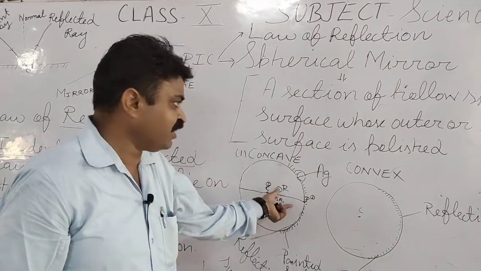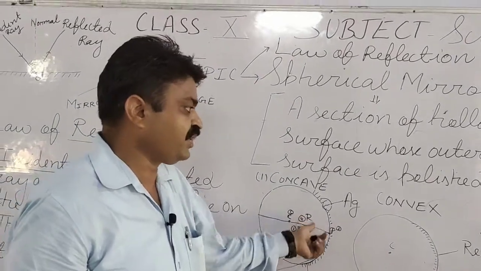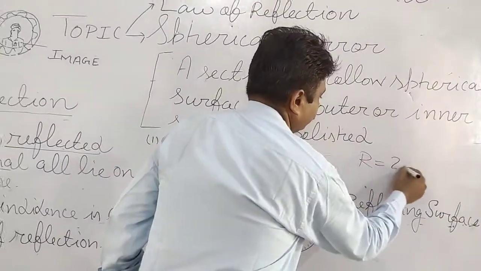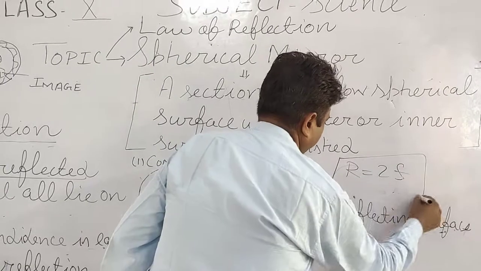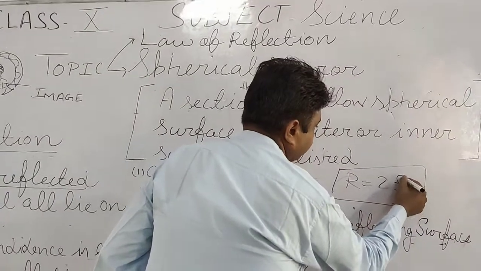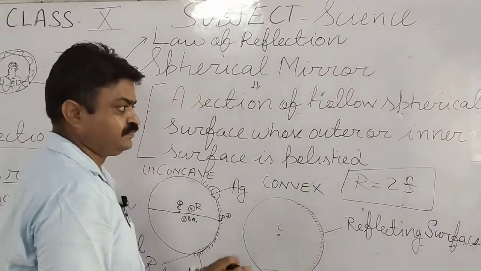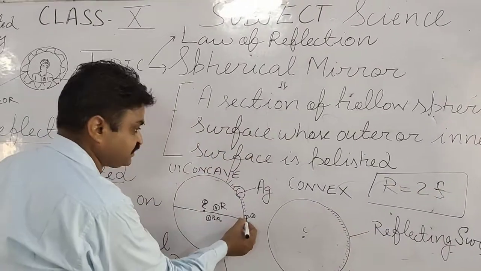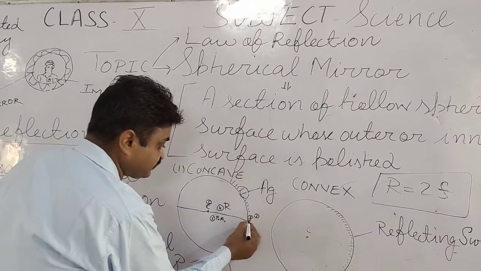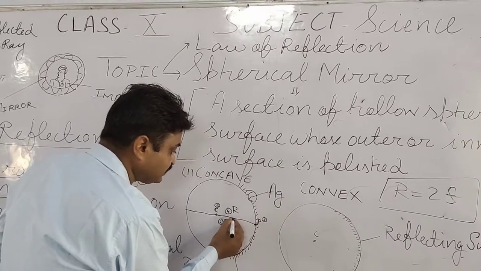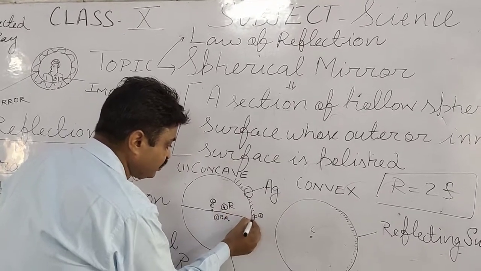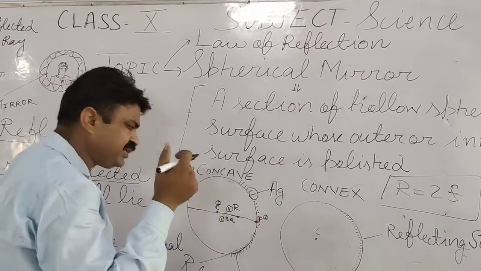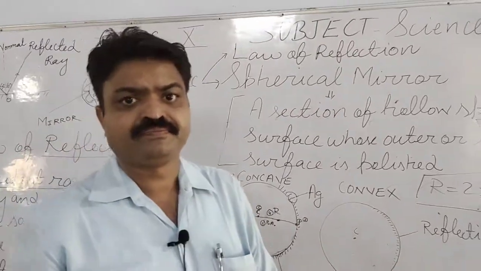And what is the formula of the radius of curvature that you can use? R is equal to 2F. Here F is the focal length, student. What is the focal length? Focal length is the distance from the pole to the principal focus. Now what is the principal focus, student?